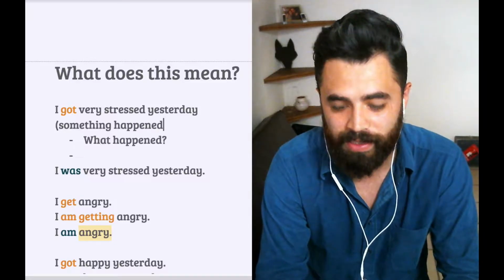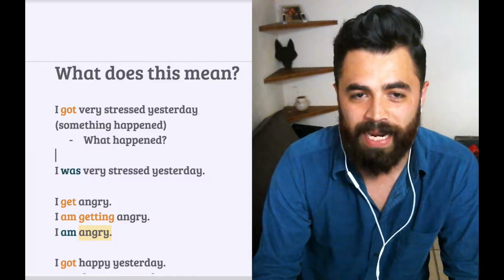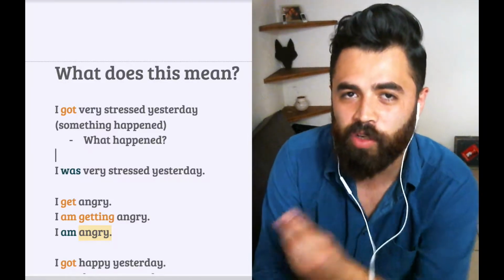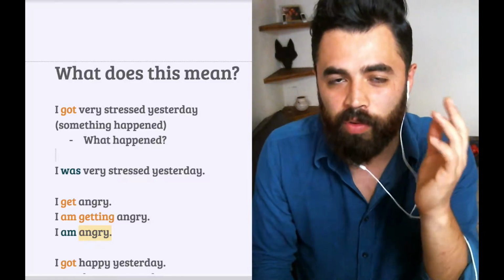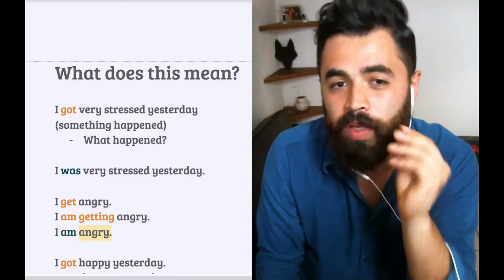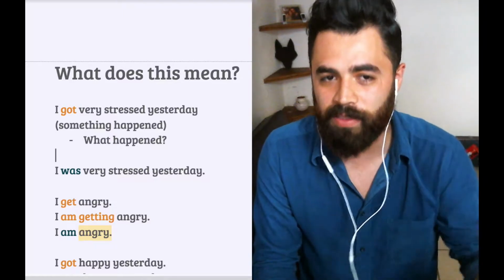Something must have happened that made you get stressed. So I might ask, what happened? It is a clue. Simply by listening to this word get, I have a clue as a native speaker. I can understand, okay, that means maybe something happened to him that made him get stressed.